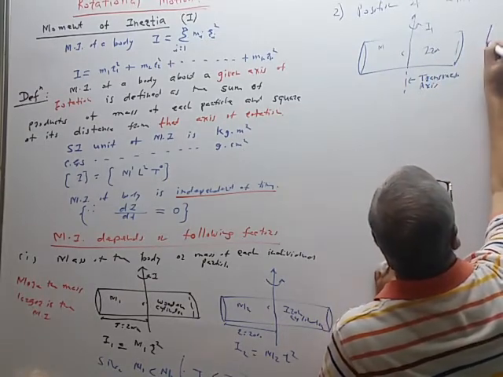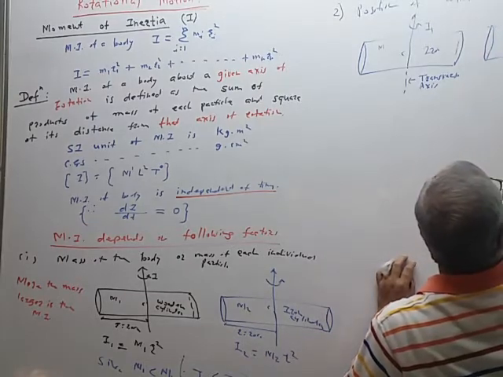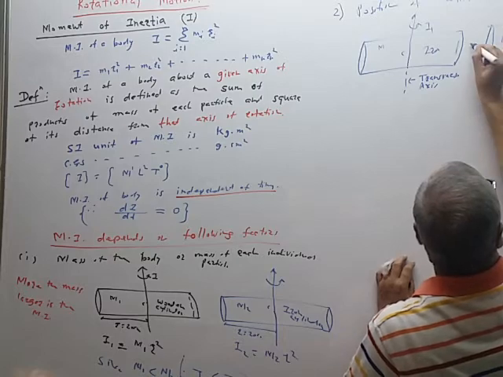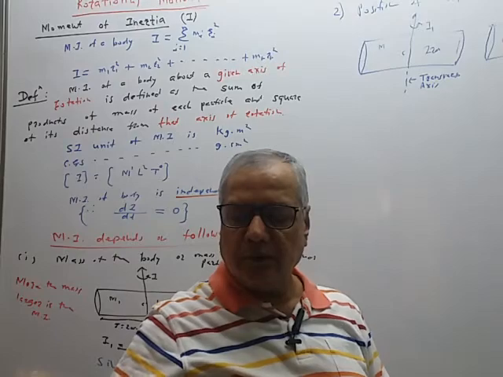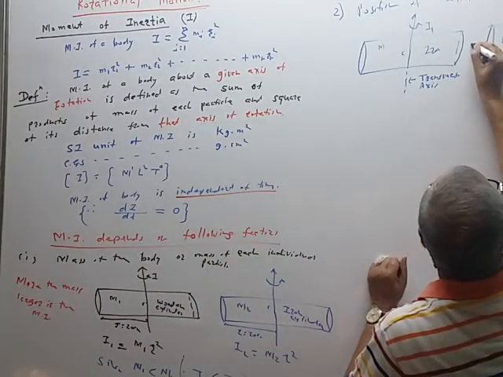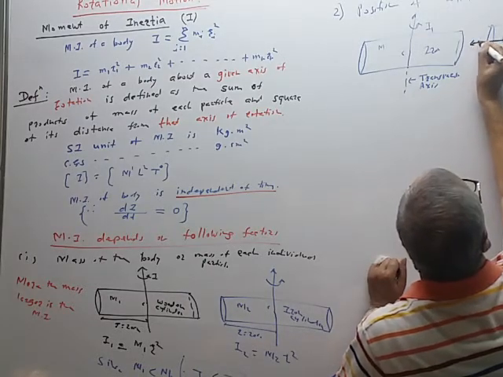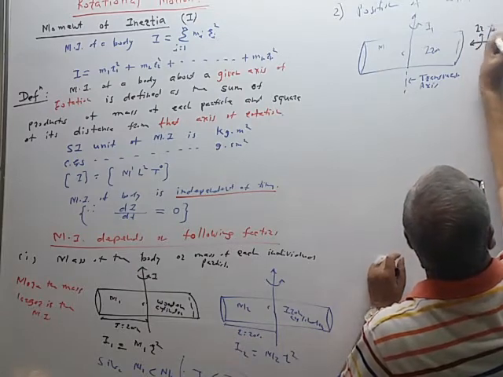Now we are using the same cylinder, mass m. Now we are considering the axis parallel to the length, passing through its center. So this is the axis, and this moment of inertia is I2.